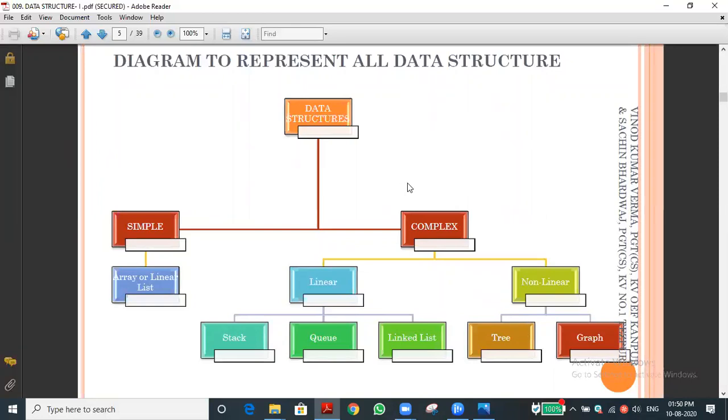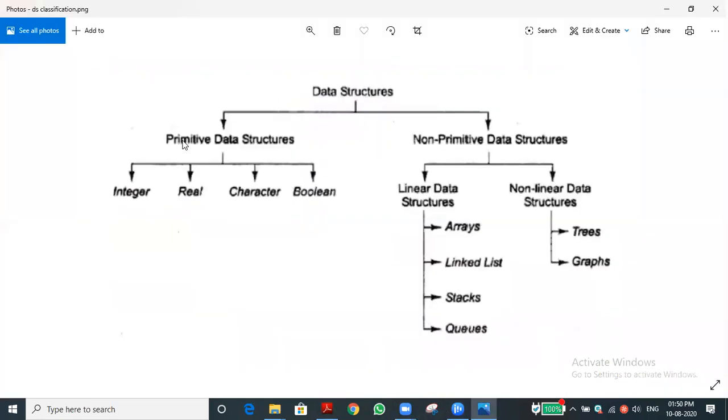Have you understood these basic concepts regarding data structure? Yes, sir. Do we have to follow this flowchart or that flowchart, sir? You can follow this one. Both are similar only. In your book, as Delvin said, instead of complex they use the word compound. Correct? That is the same thing. Actually, this is the proper one: we have to use the terms primitive and non-primitive. Have you understood? Understood, sir.